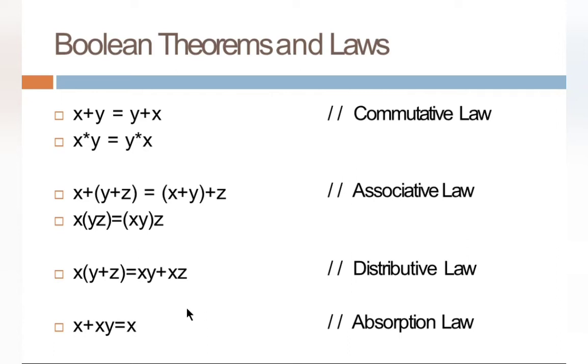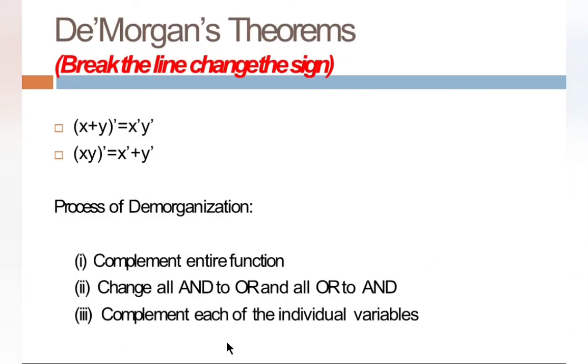Associative law: X or Y or Z equals X or Y or Z, X and YZ equals XY and Z. Distributive law: X and Y or Z equals XY or XZ. Please write the dual of the same. Absorption law: X or XY equals X, and the dual is X and X or Y equals X. Then De Morgan's theorem: X or Y whole bar equals X bar and Y bar.